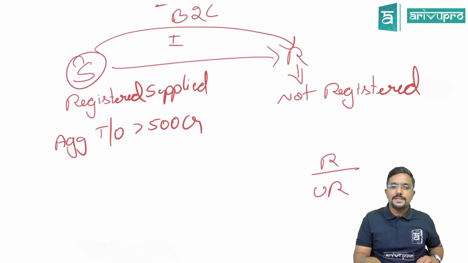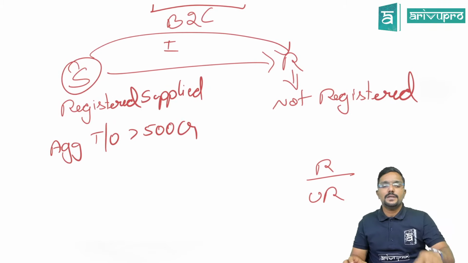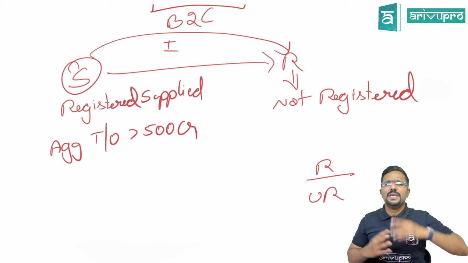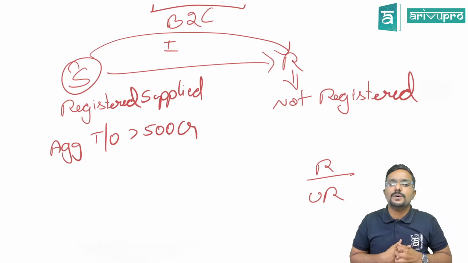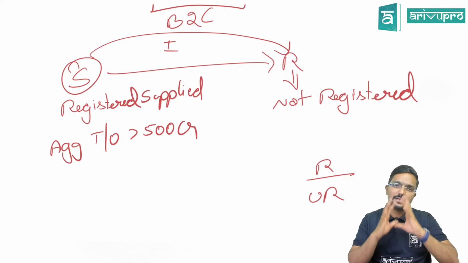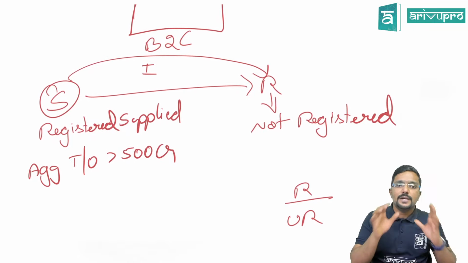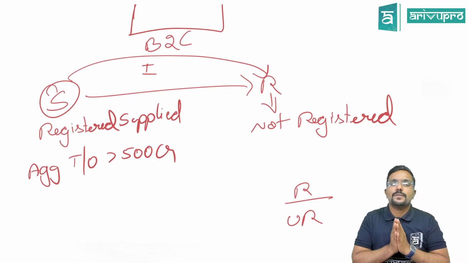Now the supplier is registered. Okay, sir. And what is his aggregate turnover? In any of the financial year from 17-18, if his aggregate turnover is more than 500 crore, yes, the registered supplier is covered under this QR code provision.